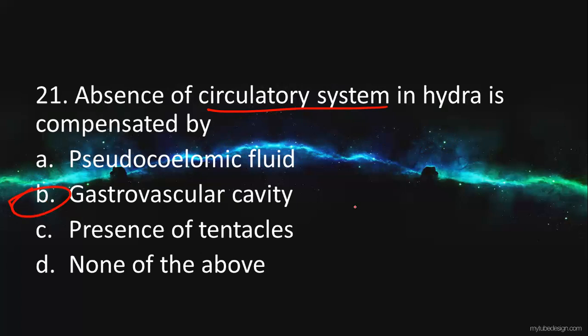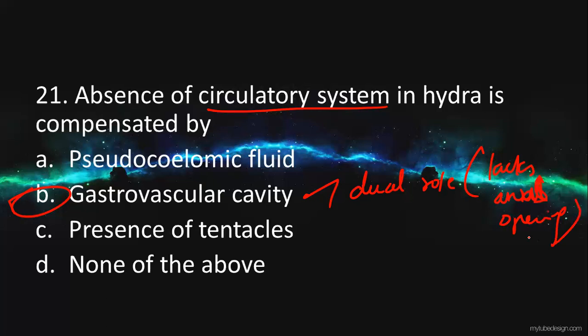This acts as a vascular system for food and gases, and it also has a dual role. So that is the gastrovascular cavity, and we already know it lacks an anal opening. It acts as the anus too, so there is one single opening where the food is ingested as well as ejected. So that is all for this example.